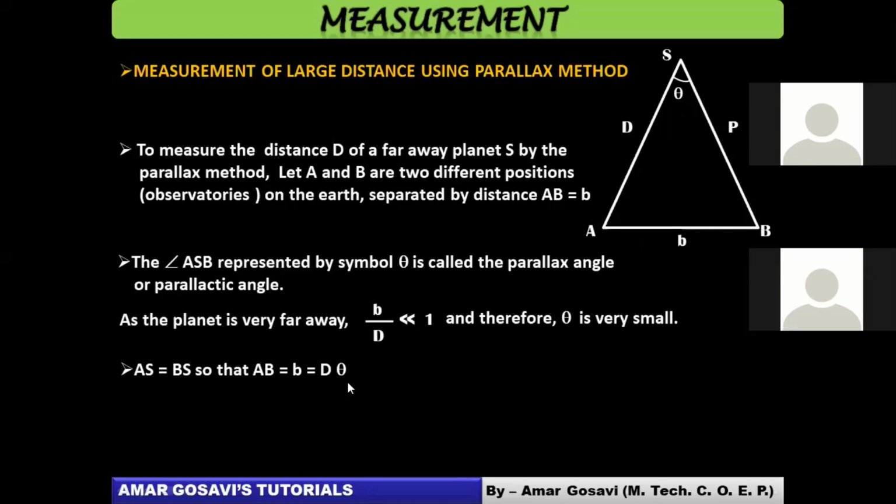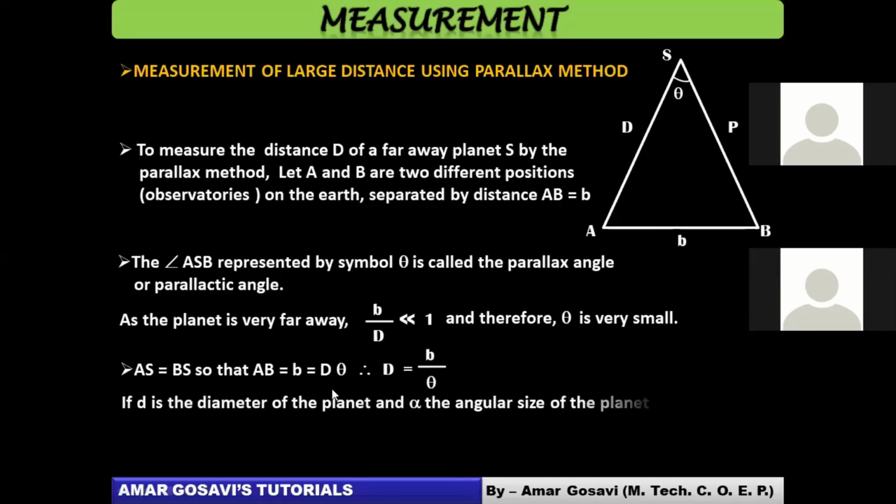So you know theta, you know B, can you find out D? So this is how you work out D, friends. Are you getting it? D will be given by B by theta. So indirectly you can measure larger distances using the parallax method. Please take a quick screenshot of this before we move ahead.